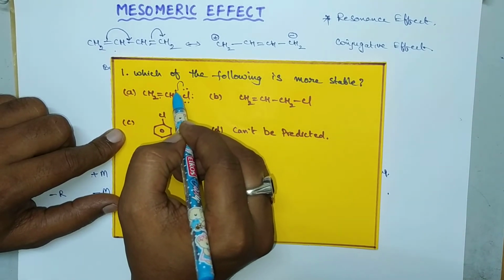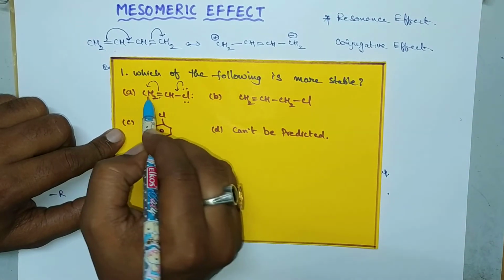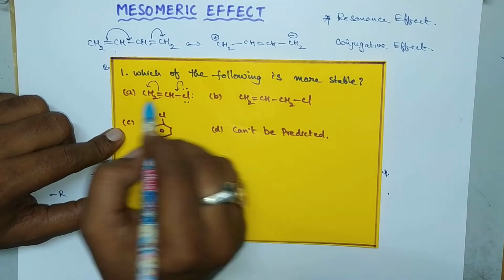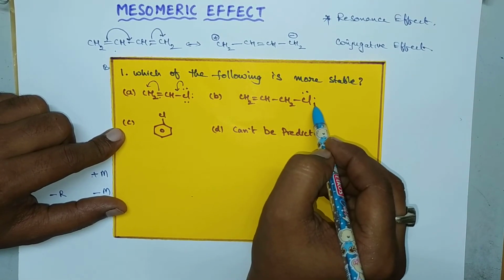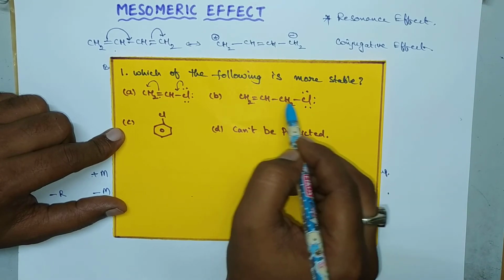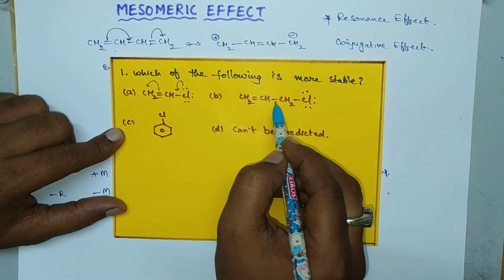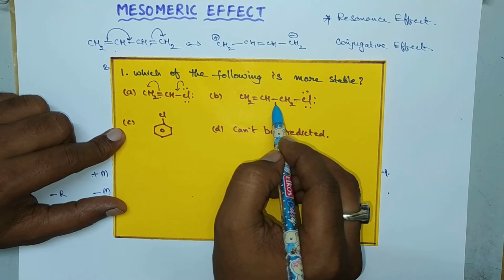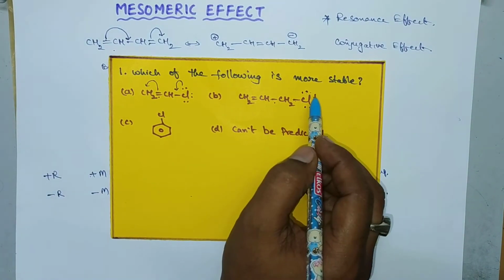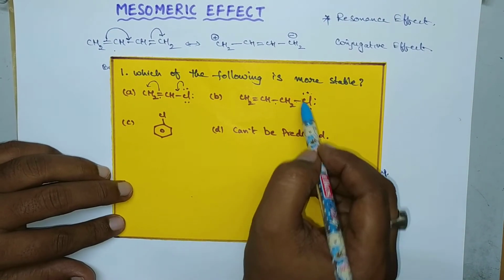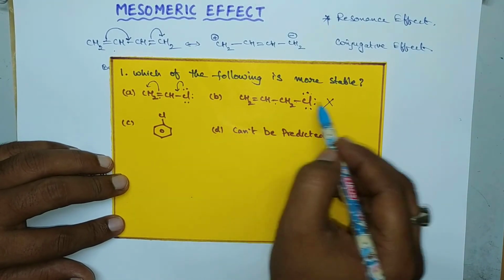So by displacing these two lone pair electrons towards the carbon, this will exhibit mesomeric effect. And next, this one, here also lone pairs are there. These lone pairs are not in conjugation with a double bond. Here it is lone pair, single bond, not a double bond, here is a single bond. So that's why there is no conjugation. Okay, alternate double bonds and single bonds is called conjugation, or alternate double bonds and lone pairs is said to be conjugation. But here there is no conjugation, so it will not exhibit mesomeric effect. So this is not the option.